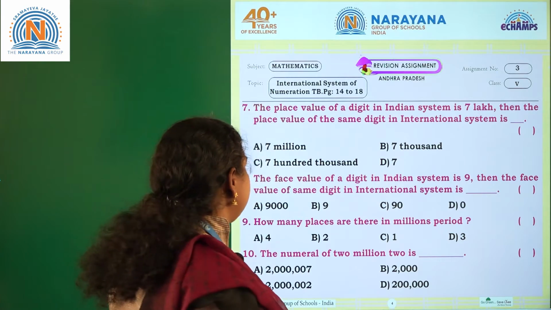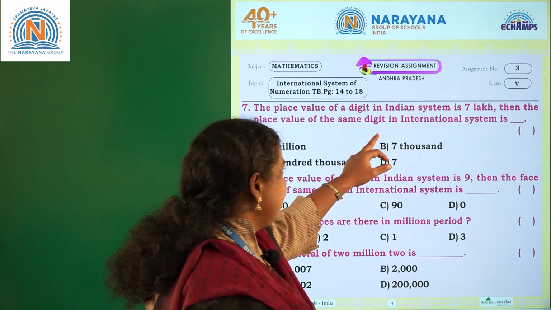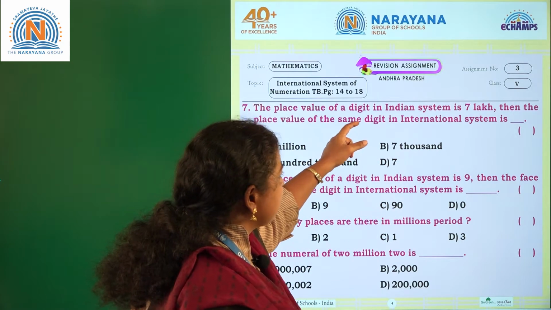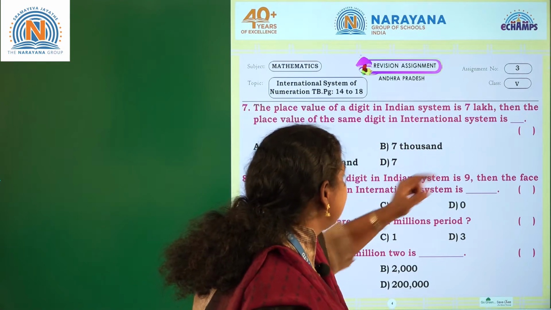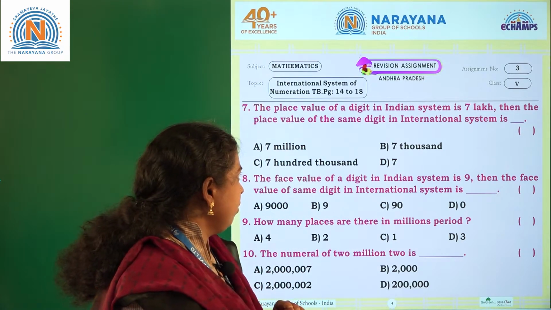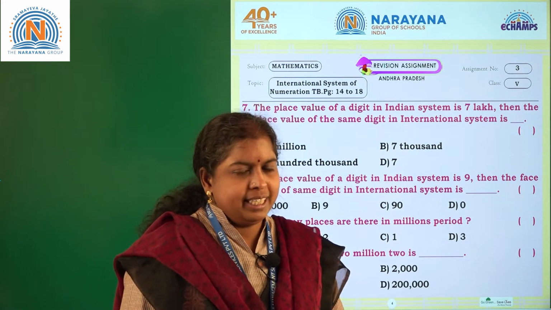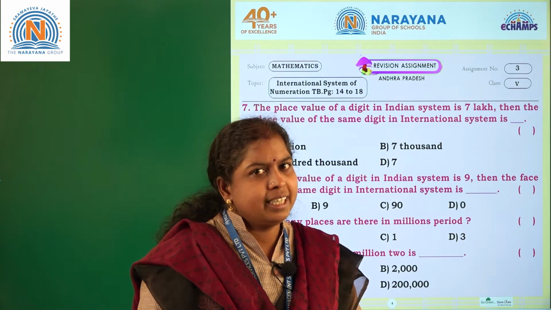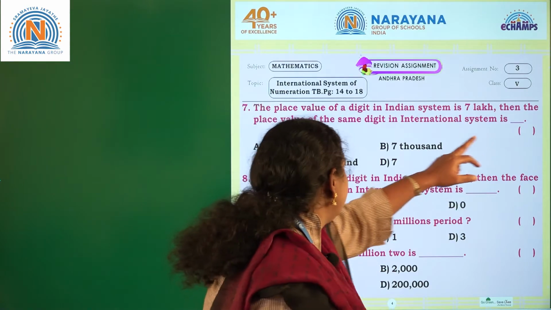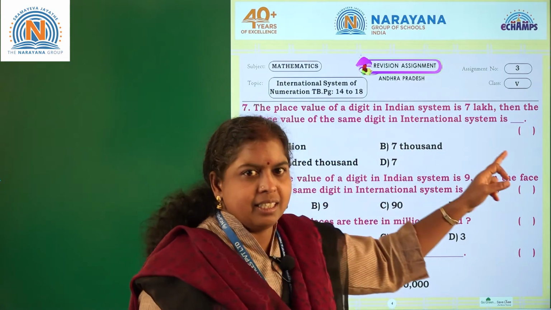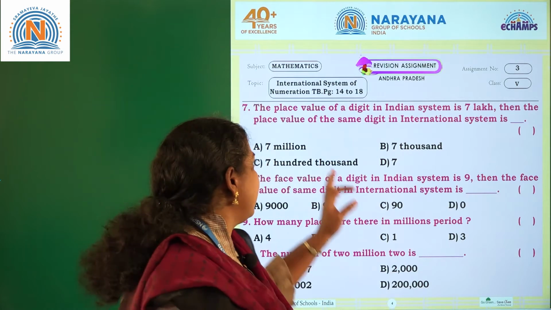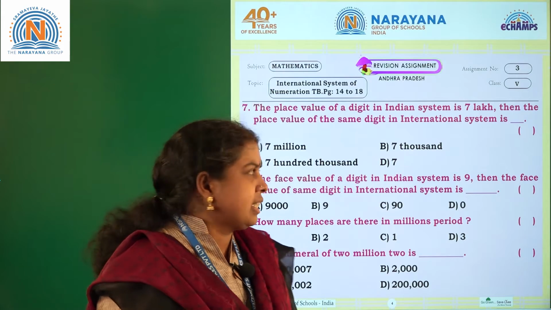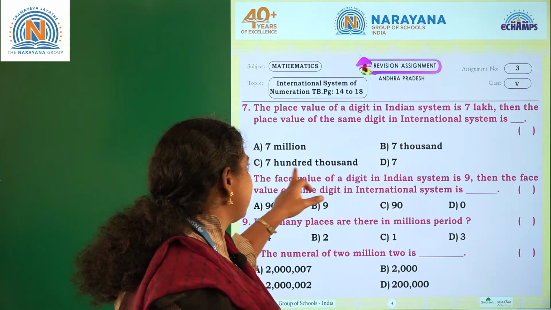Let's move to the next one. The place value of a digit in Indian system is 7 lakh. Then the place value of the same digit in international system is. The place value of a digit in a number is 7 lakhs. What is the place value? It is 7 lakhs. Okay. Then the place value of the same digit in international system. What is the place value of the same digit in international system?